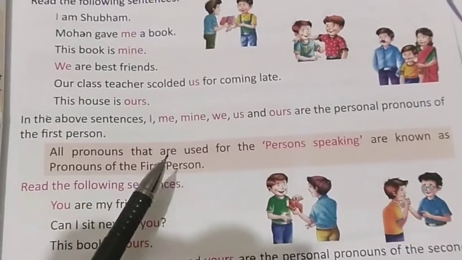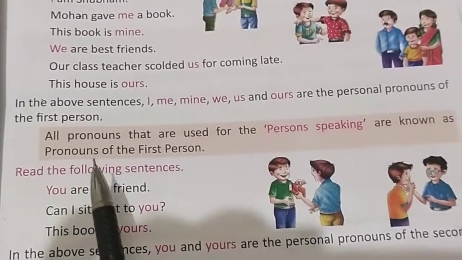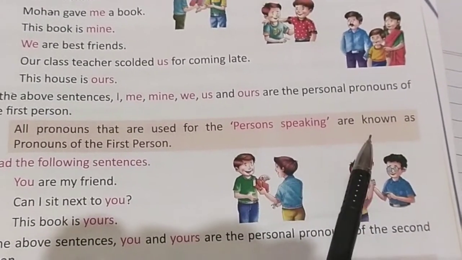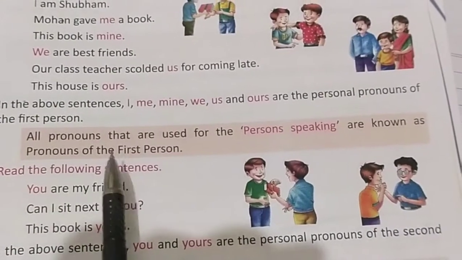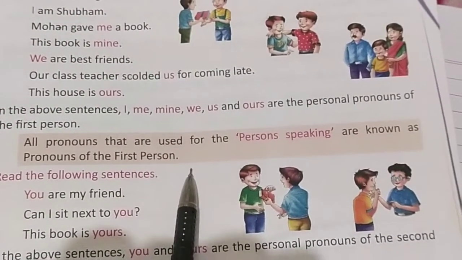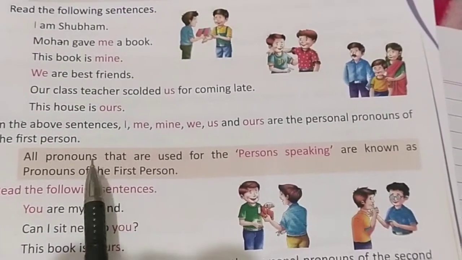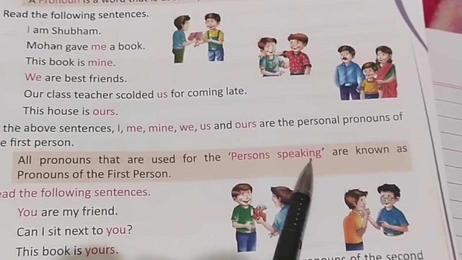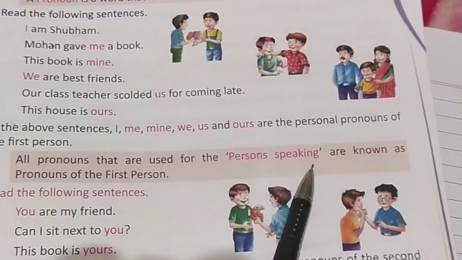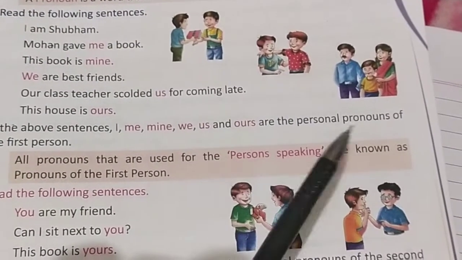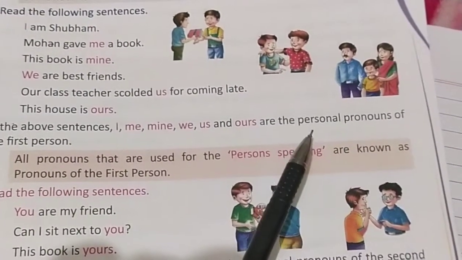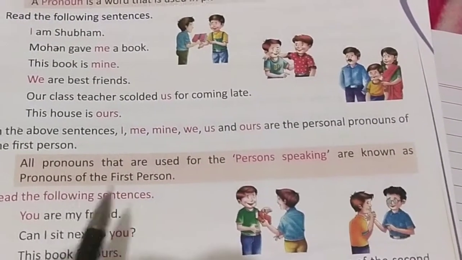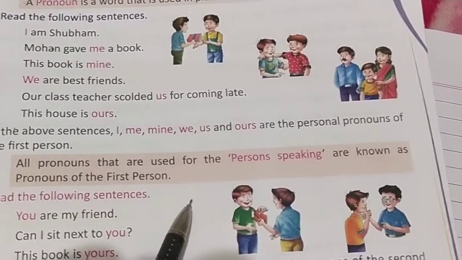Now, what is a personal pronoun of the first person? All the pronouns that are used for the person speaking are known as pronouns of the first person. Means the person who is speaking, the pronouns used for that person are called pronouns of the first person.